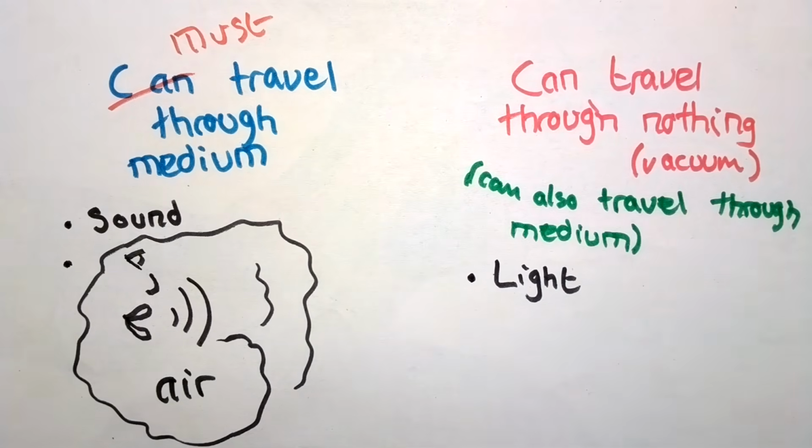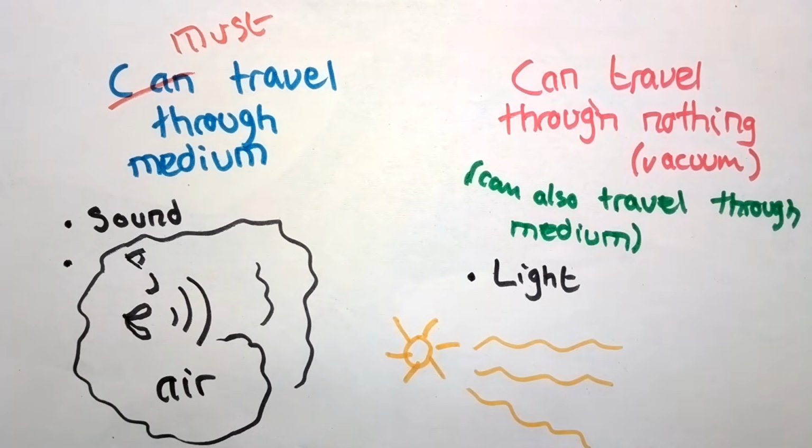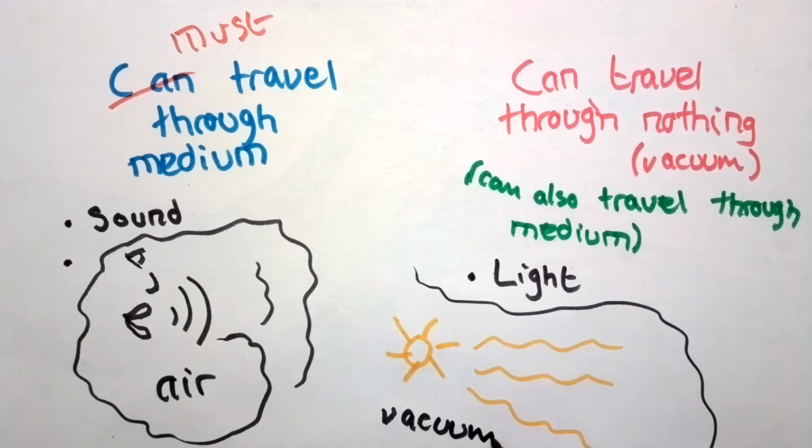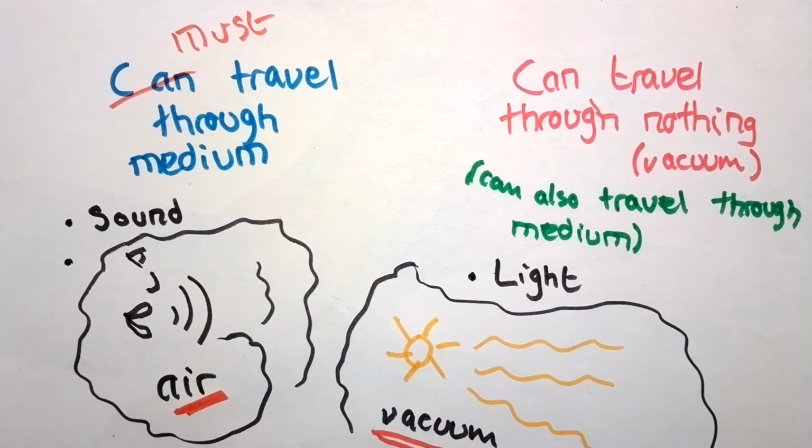But some waves do not need to travel through a medium, like light. So electromagnetic waves, like infrared rays, X-rays, microwaves, and radio waves. Although they may be able to pass through a medium, they do not have to.